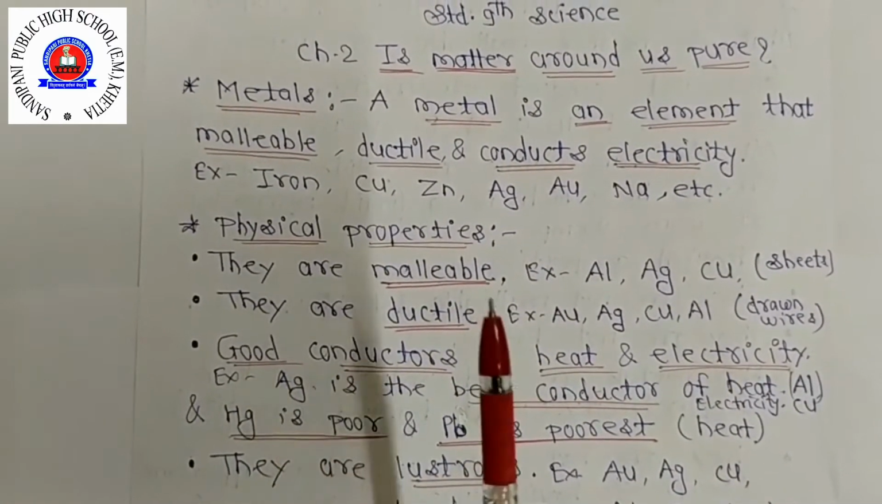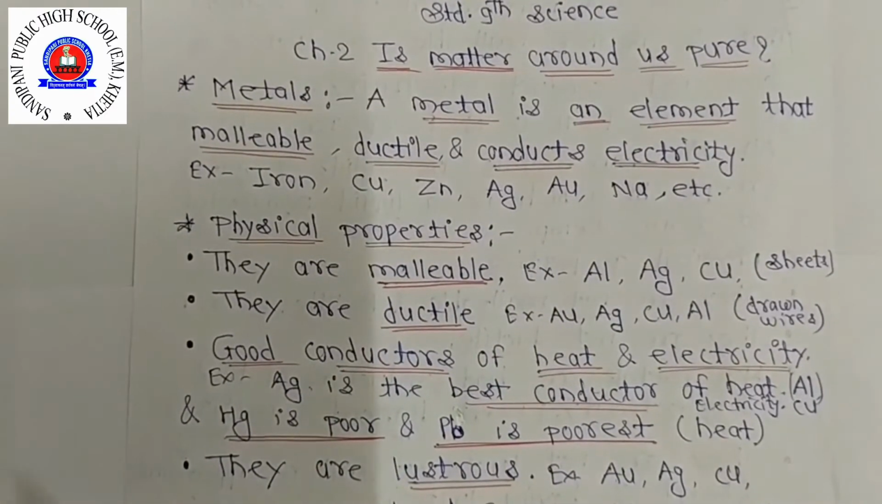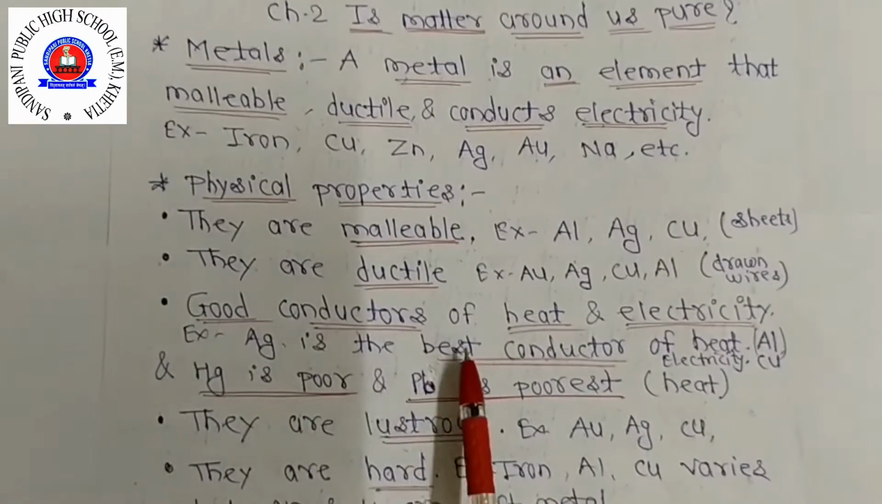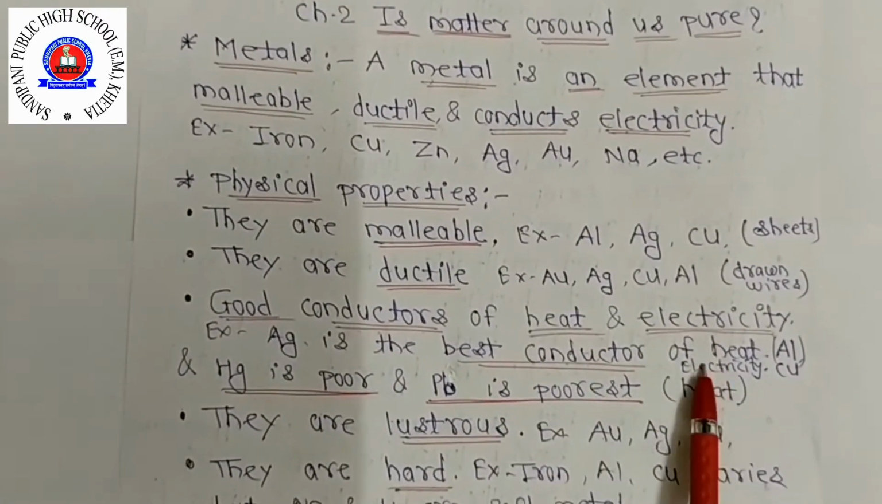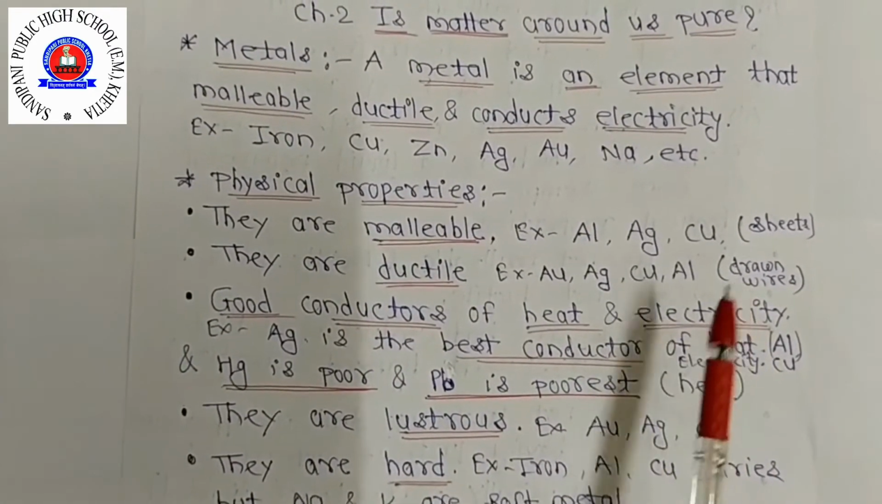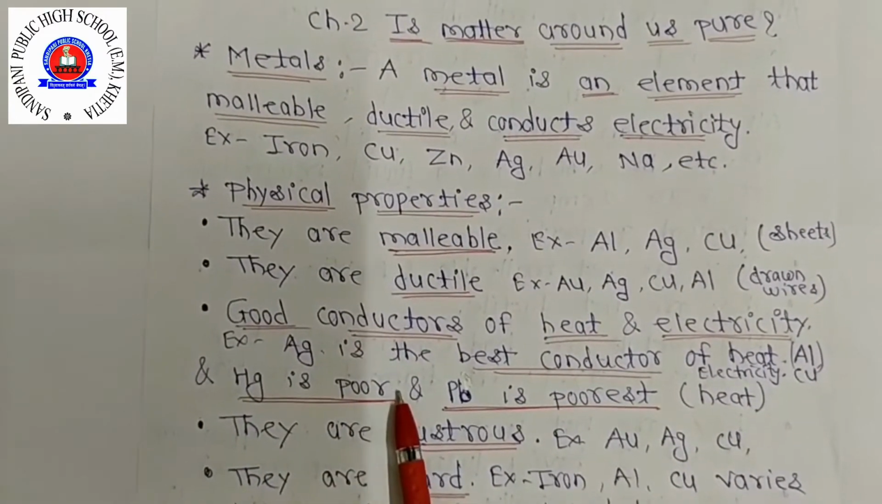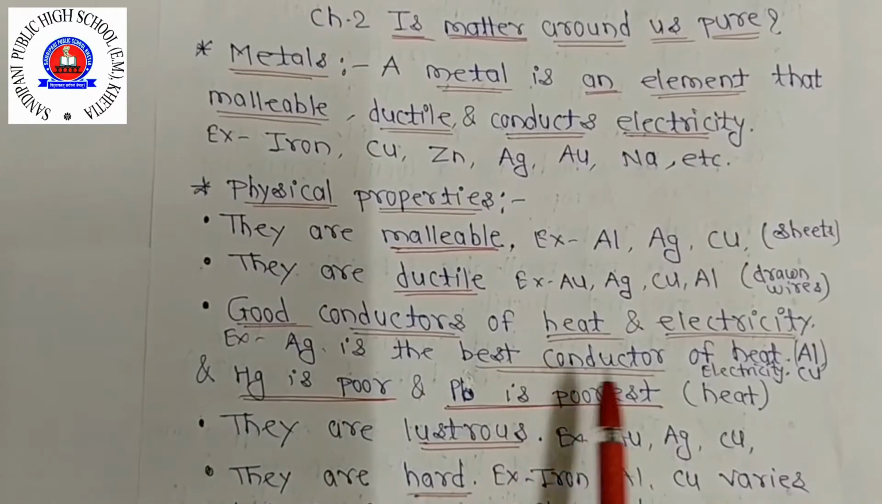Clear? But there is an exception also. Silver is the best conductor of heat and electricity, and aluminium and copper also, but there is an exception. Mercury is a poor conductor of heat and lead is the poorest.